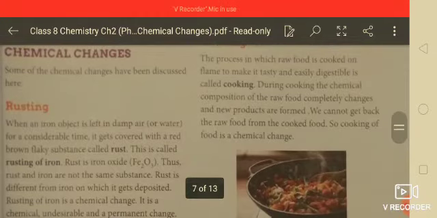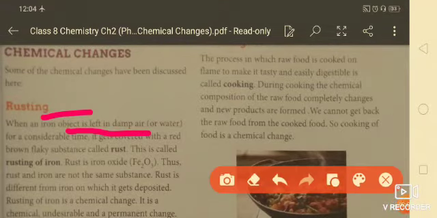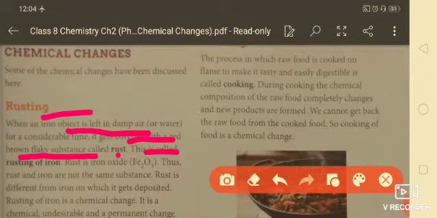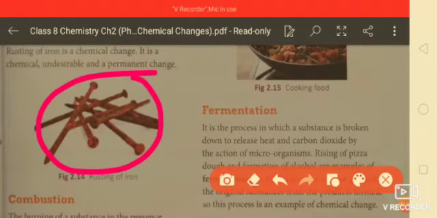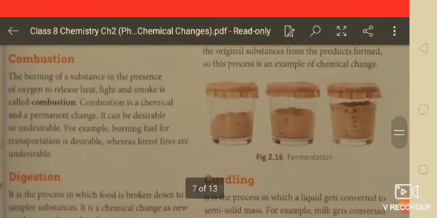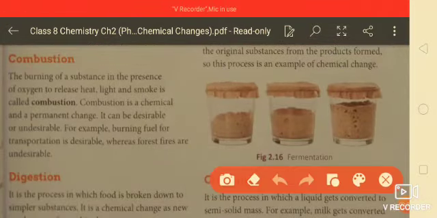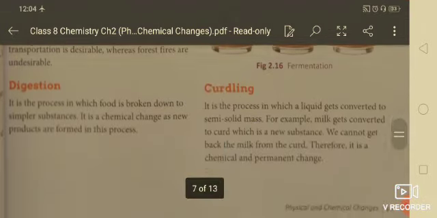Now next one is rusting. So what is rusting? When an iron object is left in damp air, that means in water, it gets converted into a red brown flaky substance, and this process is called the rusting of iron. Now here you are seeing in this figure the iron nails after rusting. Next one is combustion. The burning of a substance in the presence of oxygen to release heat, light and smoke is called combustion. It is also an example of chemical change.